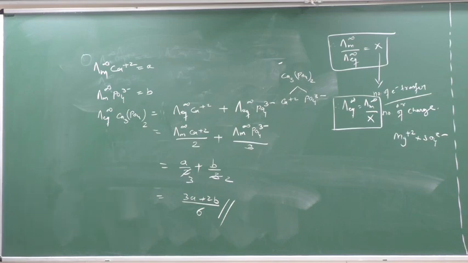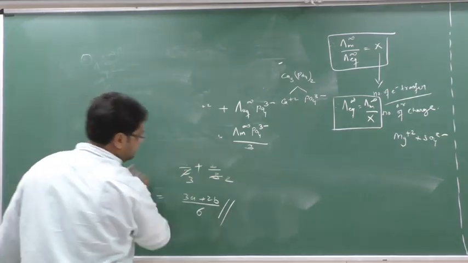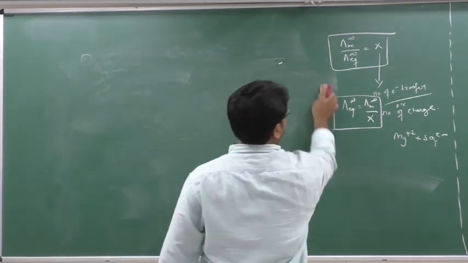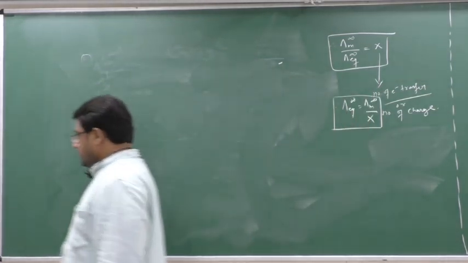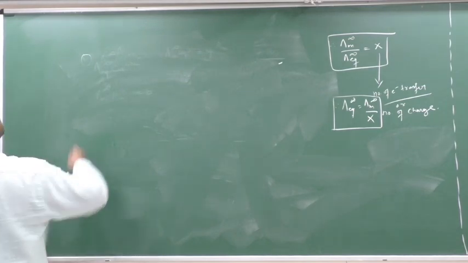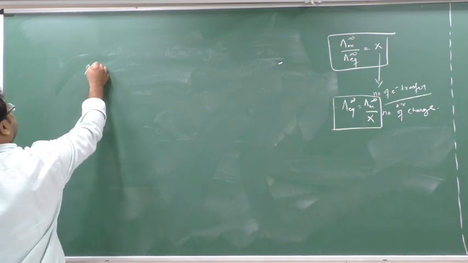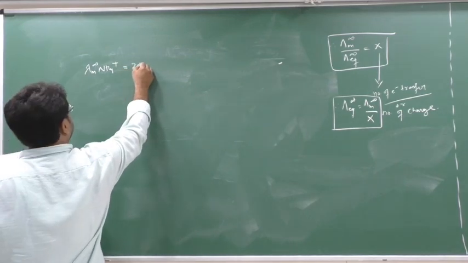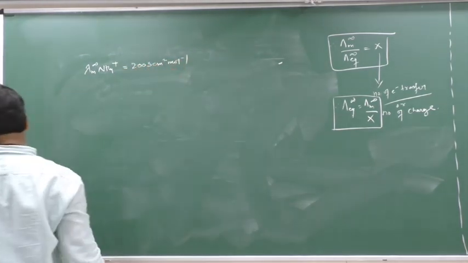We will solve the next problem. And the next problem is, please check it out. They are given lambda m infinity for NH4 plus equal to 200 Siemens centimeter square mole inverse.